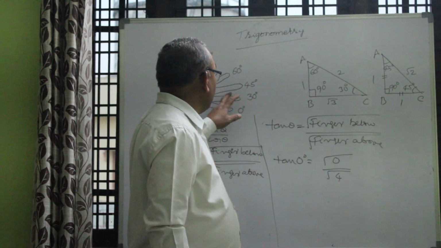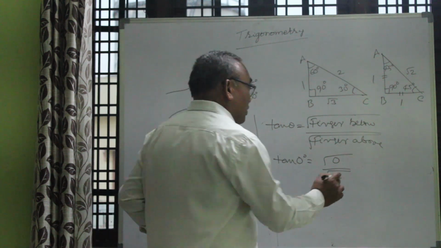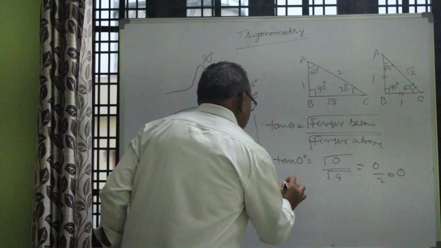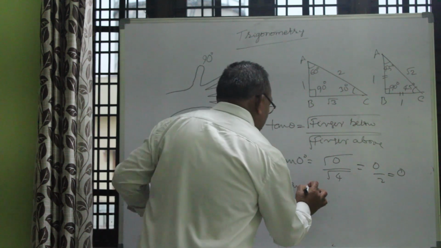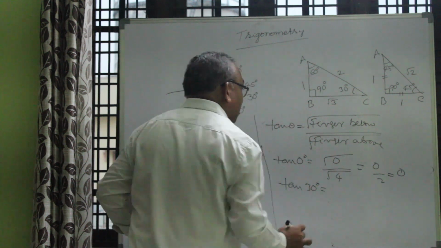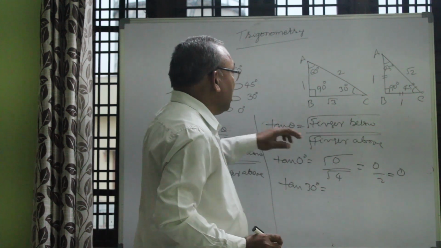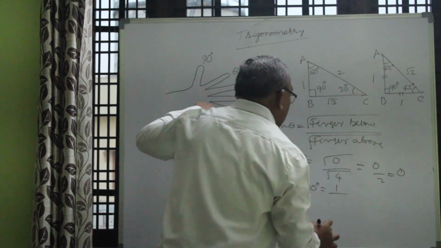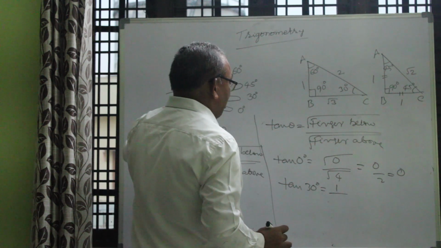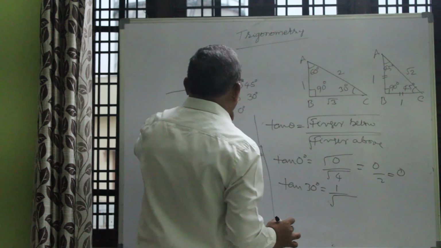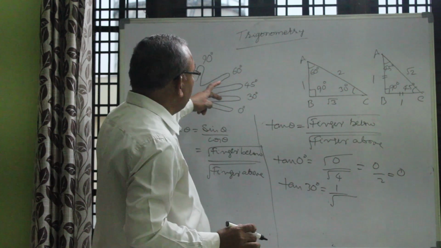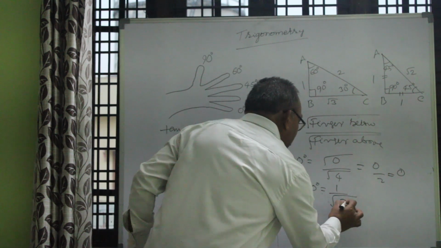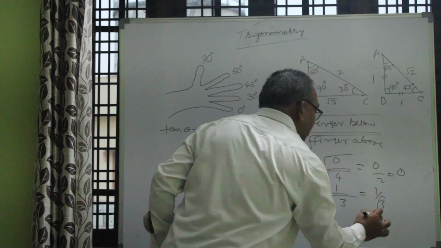The fingers above are 1, 2, 3, 4. 4 are there. So 0 by 2 is nothing but 0 only. Then you go for tan of 30 degrees. Tan of 30 degrees means finger below is only 1. Finger above means under root of how much is there? 3. For 30 degrees, 1, 2, 3. So it is 1 by root 3.